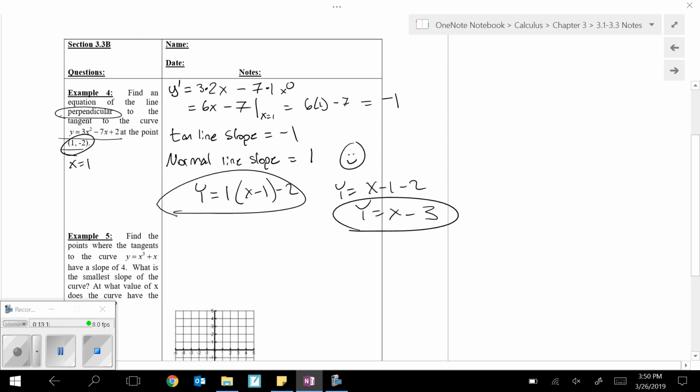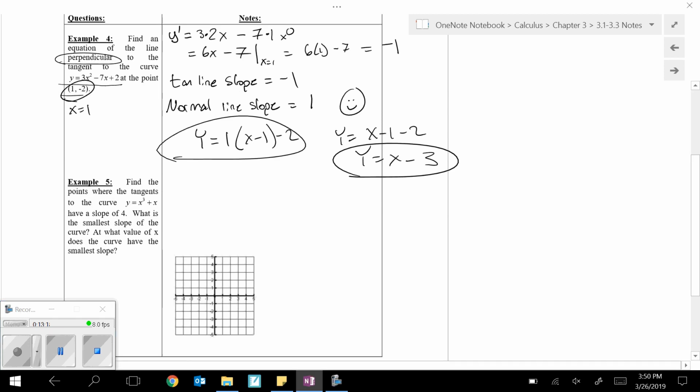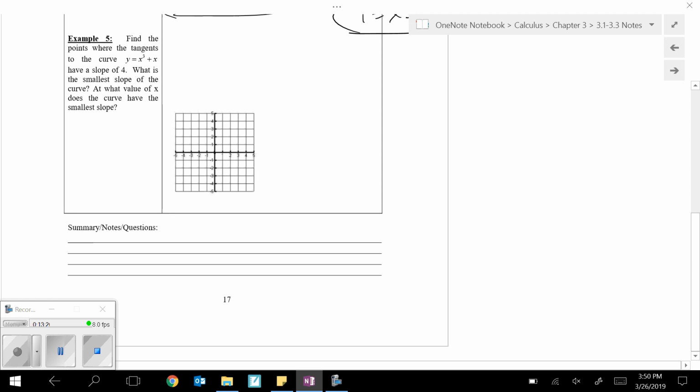Okay, our last one here is where we're tasked with finding where the slope is a specific number. In this case, it's a slope of 4. We've done this a little bit in the past. I know we've solved for where horizontal lines are a lot, so that's where the slope is 0. Functionally, this is not going to be any different other than that we're changing the number that we're going to set the derivative equal to.